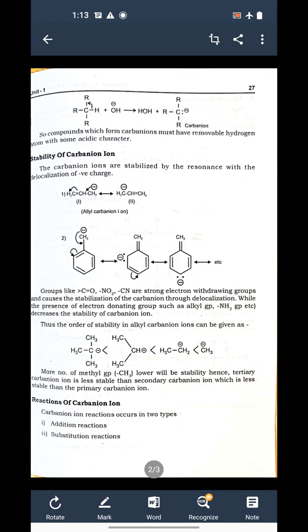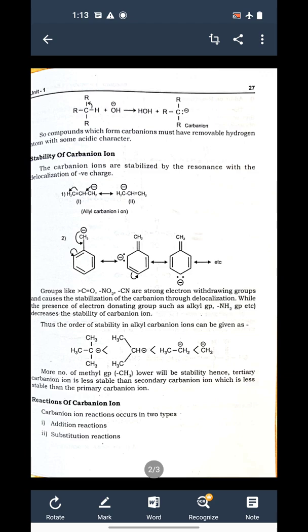And as per the rule of resonance, whenever any compound has more than one structure, the more structures it has, the more stable it is. Here the negative charge gets delocalized, and we get more than one structure, and this is a stable structure.